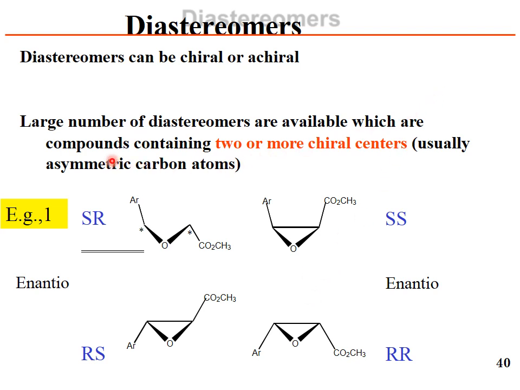These two are enantiomers, SS and RR, and the relationship between these two is that they are enantiomers, and these two are also enantiomers. A large number of diastereomers are available, which are compounds containing two or more chiral centers, usually asymmetric carbon atoms.